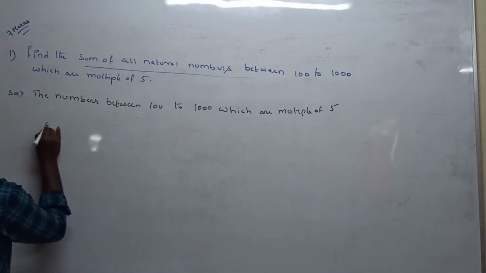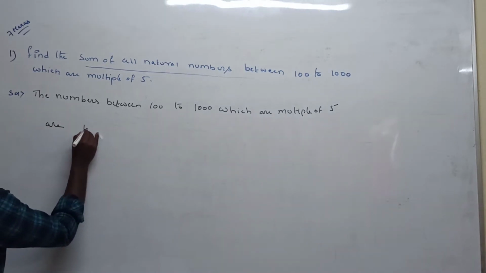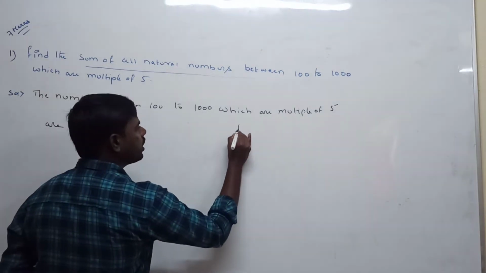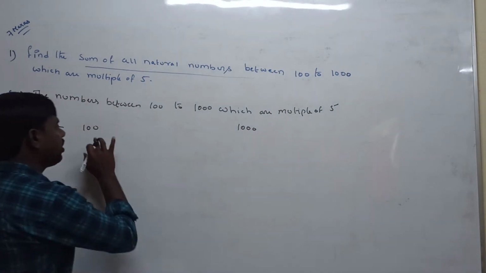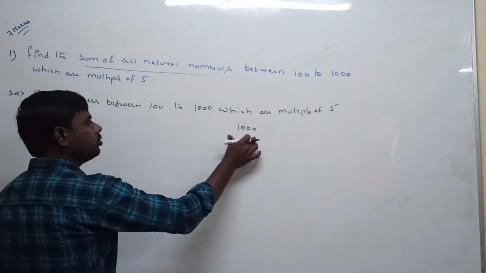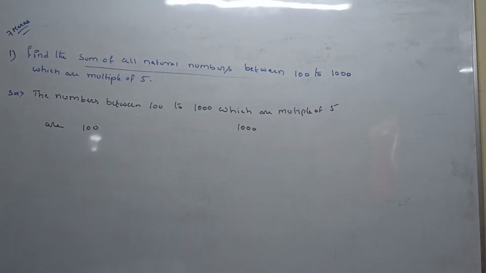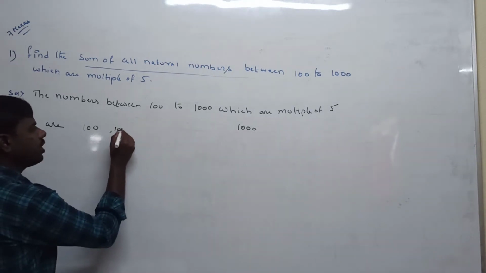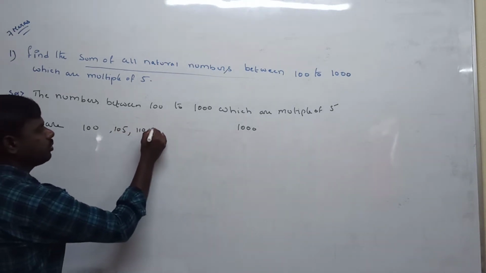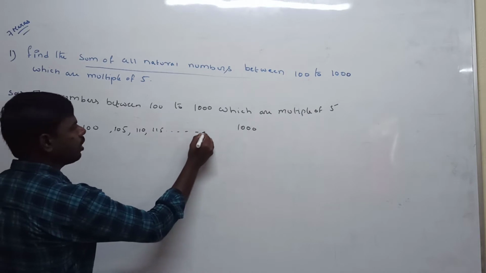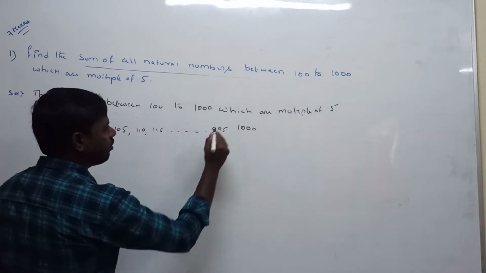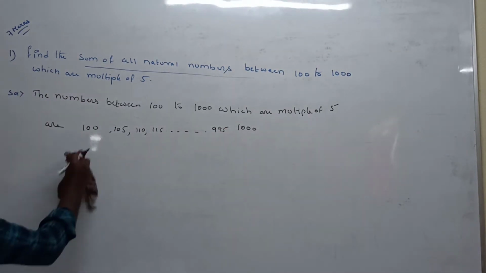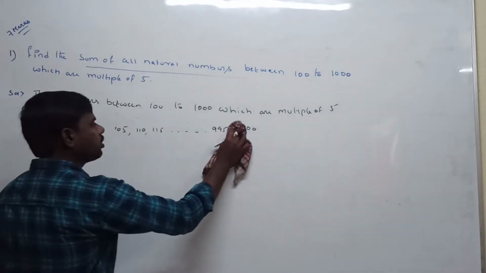Listen carefully to what is given. In between 100 to 1000, how many elements can be multiples of 5? One is 105, 110, 115, and so on, up to 995. Only in between 100 and 1000.